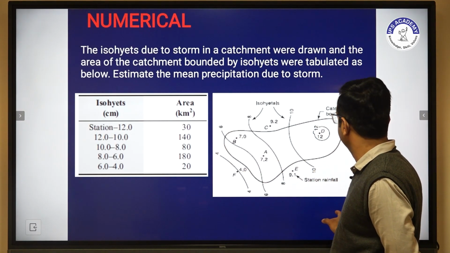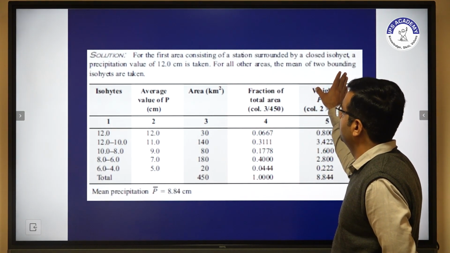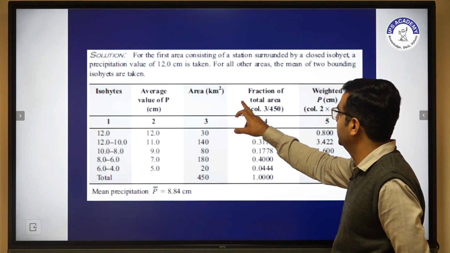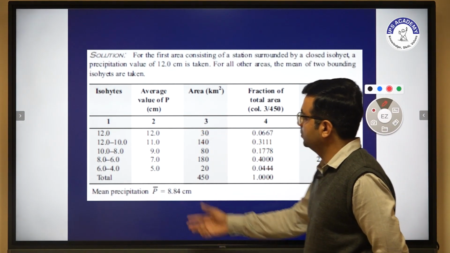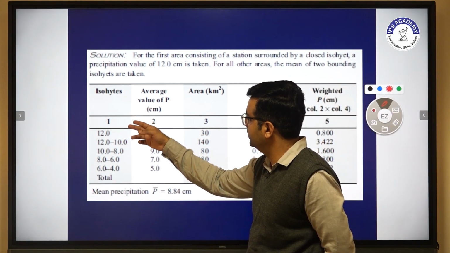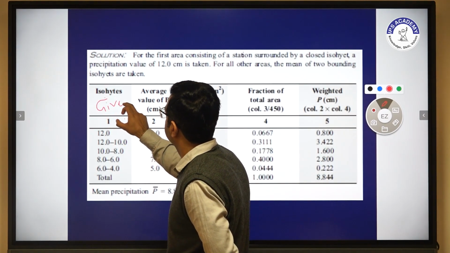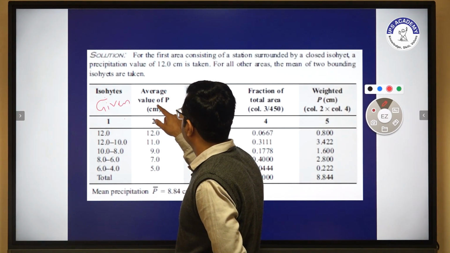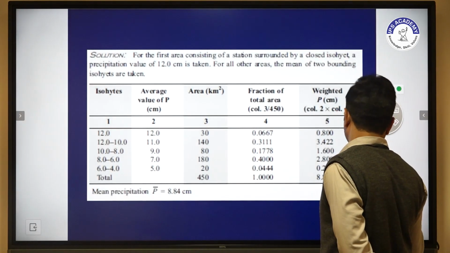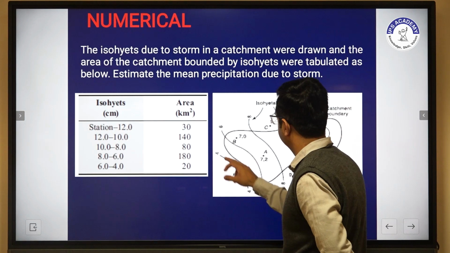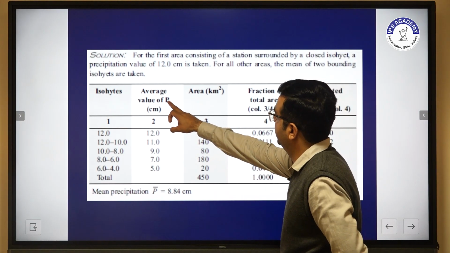So what we have to calculate first is the area. For the area consisting of a station surrounded by a closed isohyet, the precipitation value of 12 cm is taken, and for other areas the mean of the two bounding isohyets is taken. So clearly we have seen that these values are given. The average value of P is determined with the help of this figure, with the help of these two lines.